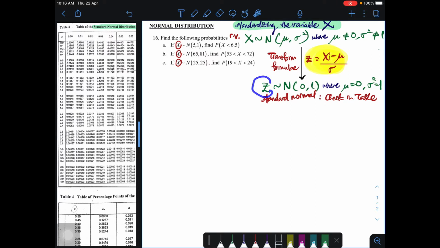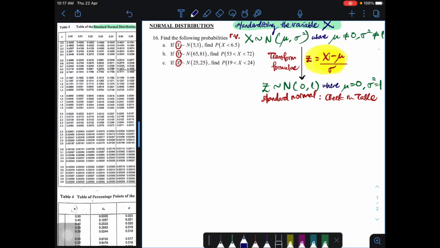Because only z has something that we can check in the table. When you have transformed it, you can check your answers in terms of random variable z. z is a standard normal, and that is where we can check the table. So when you have an x random variable, you don't have anything to check in the table. But if you have z, if you have transformed it first using this formula, you will never go wrong because there is a table that you can check on.